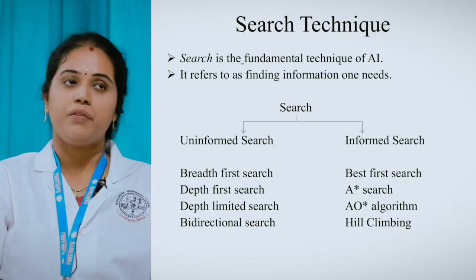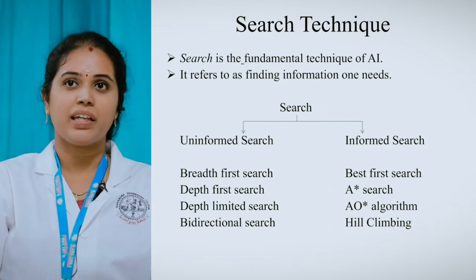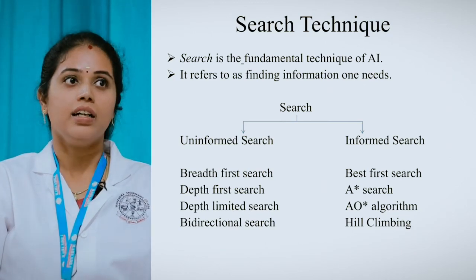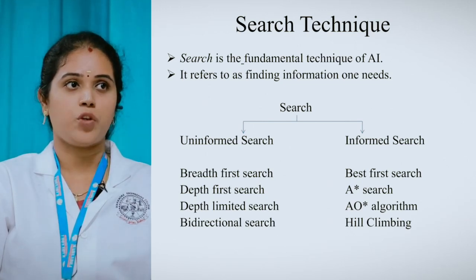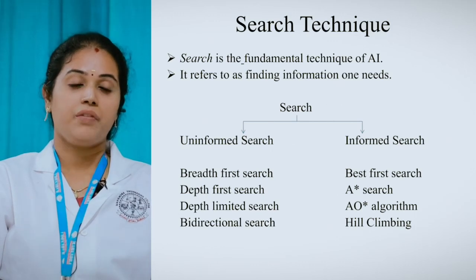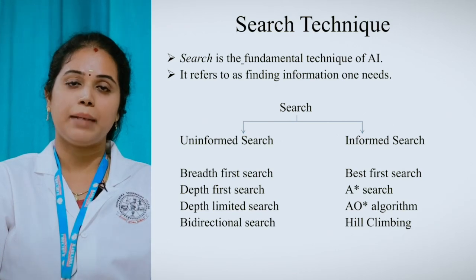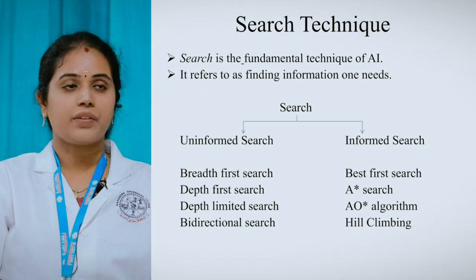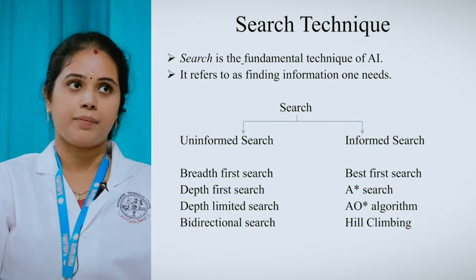Then the search technique. We already said that the fundamental technique of AI is nothing but search algorithms. If you want to find something, you are going to search. That is the basic fundamental technique here. Then it is divided into two categories: uninformed search and informed search. In uninformed search, we have breadth first search, depth first search, depth limited search, and bidirectional search. In informed search, we again have four: best first search, A star search, AO star algorithm, and hill climbing.